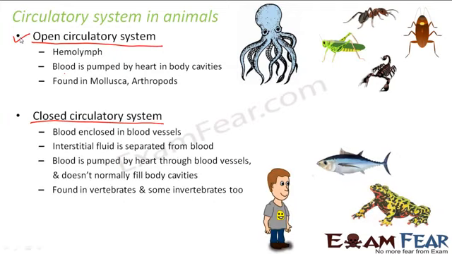So open circulatory system is the one where we have something called hemolymph. What is hemolymph? It is a fluid which is a mixture of blood, that is hemo, and the interstitial fluid, that is the fluid which flows in the body cavities. So there is just one fluid which is a mixture of blood and the normal tissue fluid.